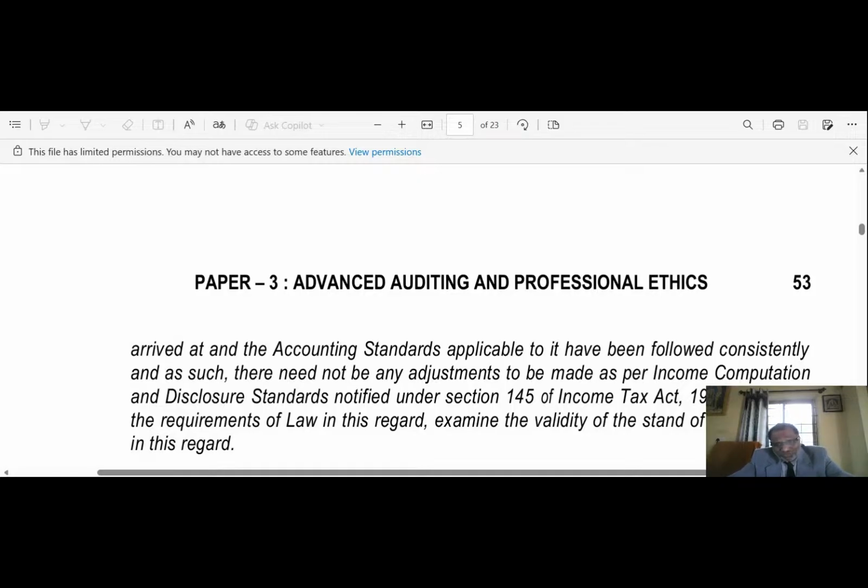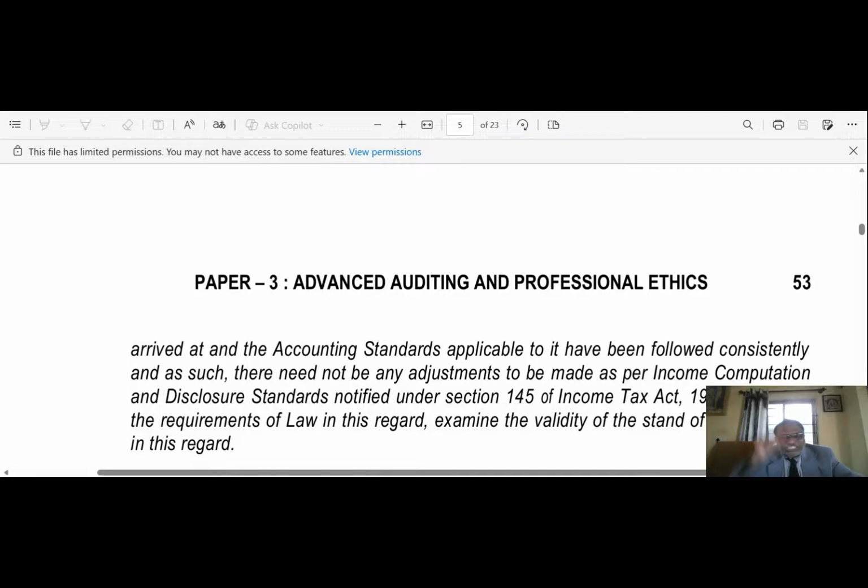Under section 145 subsection 1, income chargeable under the heads profits and gains of business or profession or income from other sources shall be computed in accordance with either the cash or mercantile system of accounting regularly employed by the assessee.